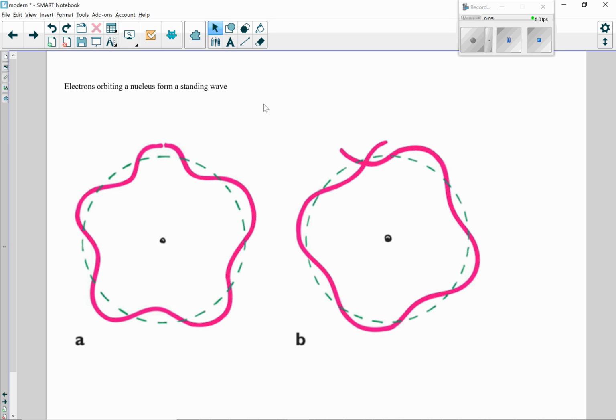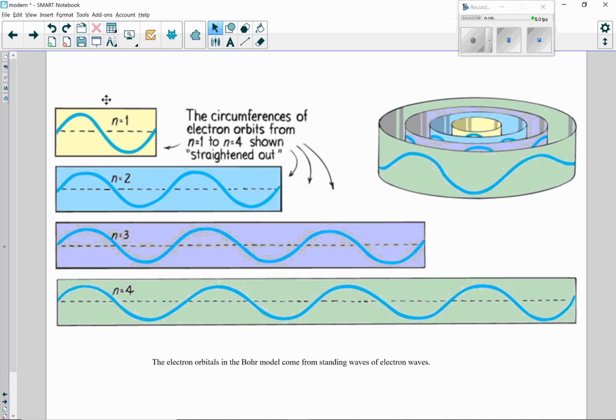All right. When electrons orbit the nucleus of an atom, they form a standing wave. And if you look at these two waves, you can see that one of them is a standing wave and one of them is not. The one on the right doesn't quite line up. So that really explains something. It explains the Bohr model of the atom.